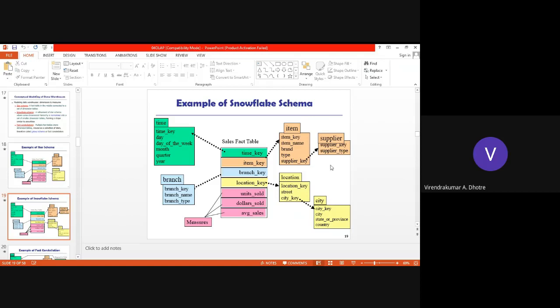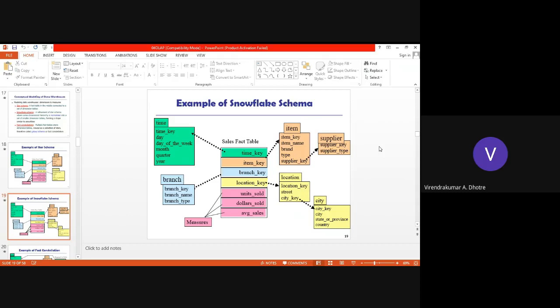So you can see, if we consider the item table, it contains one more key, that is a supplier key. It indicates there is a subpath, or one more dimension table which is represented inside a dimension table.